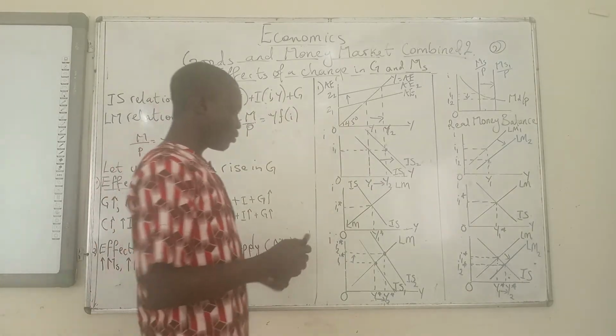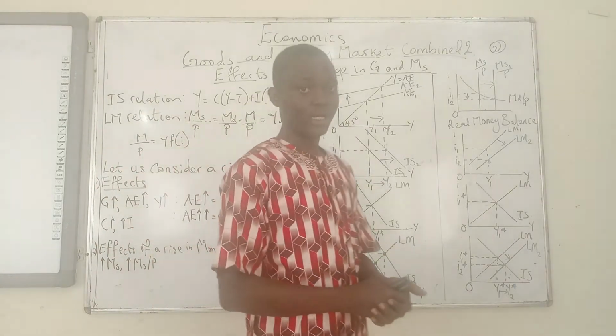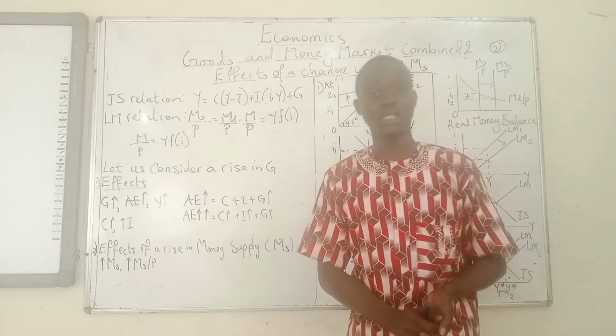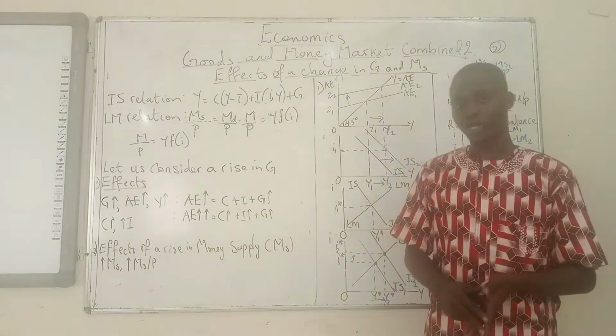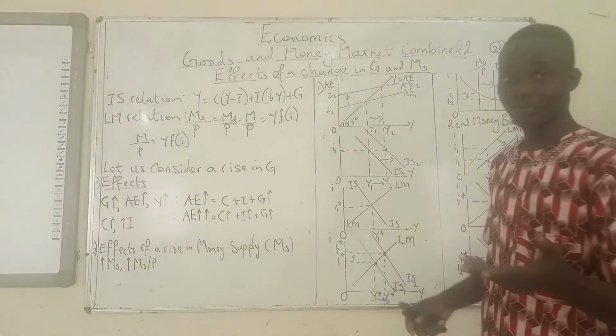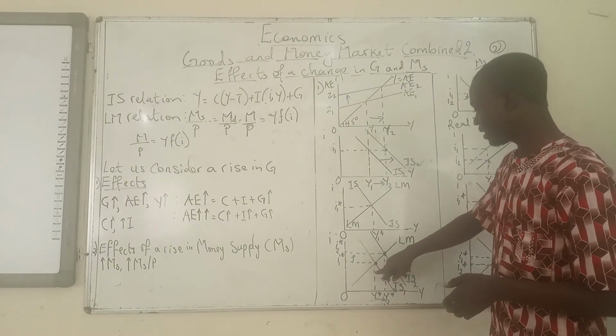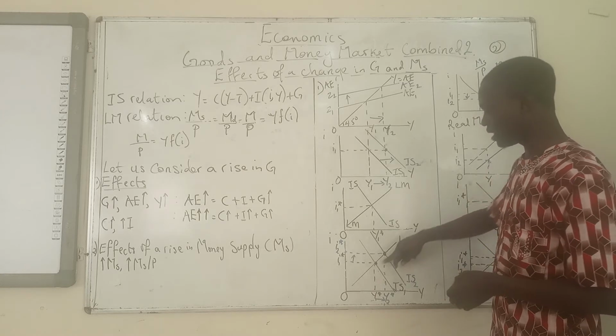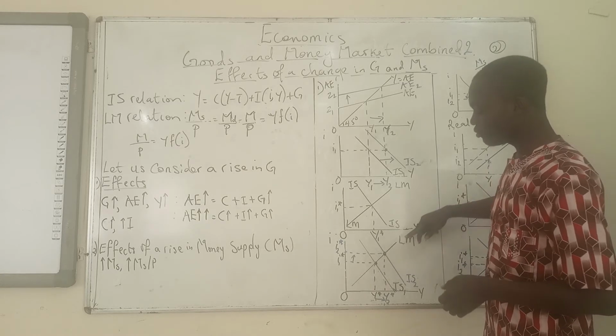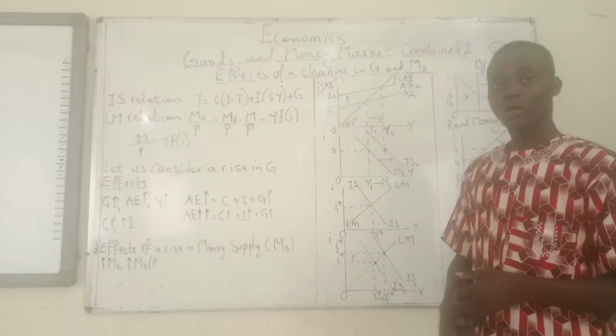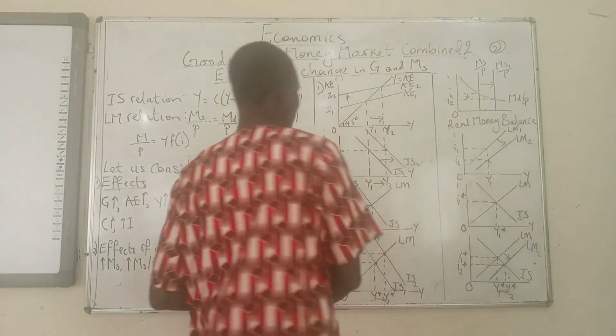Now, why is there an upward movement along the LM curve? Output has increased, so people will be spending more money, so people's demand for money should rise. They want to spend more of their money in the goods market, and that is what is responsible for the movement occurring along the LM curve. Okay, I believe there isn't a problem with that.